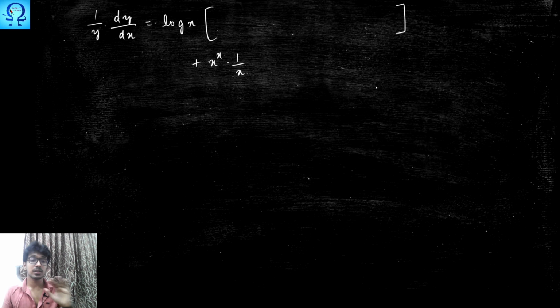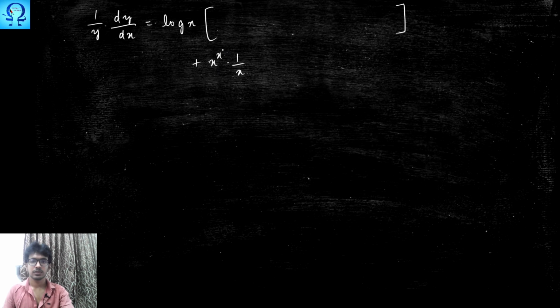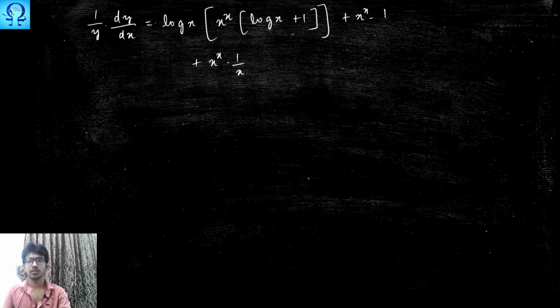Here we have to substitute the derivative of x power x, that is in equation 3, x power x times log x plus 1. So it is going to be x power x times log x plus 1. Okay, let me write things here itself.